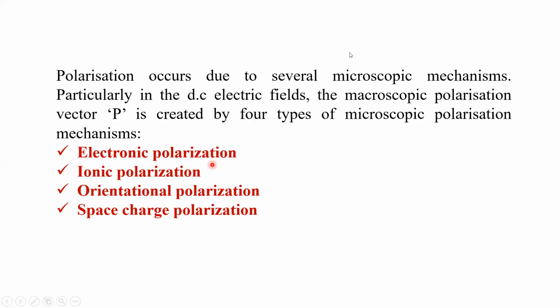Electronic polarization occurs between the nucleus and the electron cloud. The nucleus and the electron cloud are going to shift with respect to the applied electric field. A small shift is going to take place. That process is called electronic polarization. We will discuss it in detail in this session also. And also the orientational polarization.